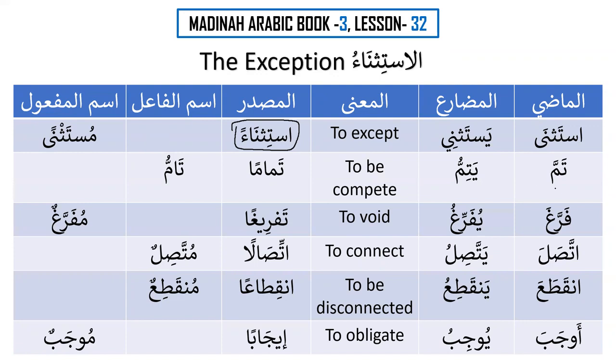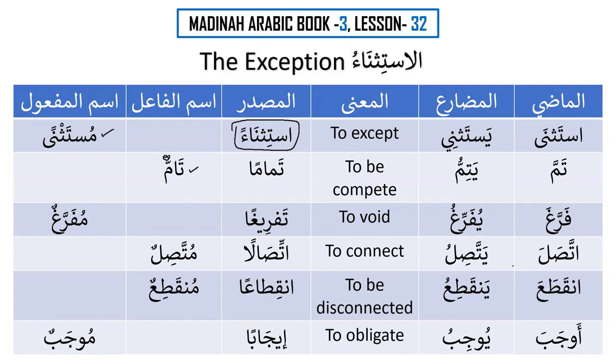Then we have the verb tamma, yatimmu, to be complete, and this is a lazim verb, so that's why it has the meaning of to be complete. And the masdar is tamaman, and ismul fa'il will be tammun. So ismul fa'il is tammun, and our focus will be inshallah on mustathna, then our focus will be on tammun. Then we have farraga, yufarrigu, tafrigan, to void, to make something empty. And ismul maf'ul will be mufarragun, something that is empty or something that has been made empty.